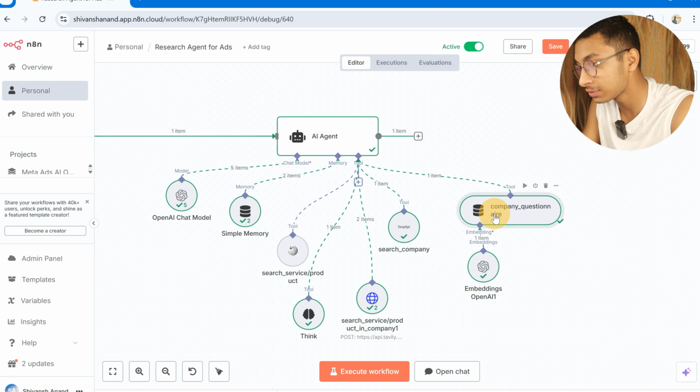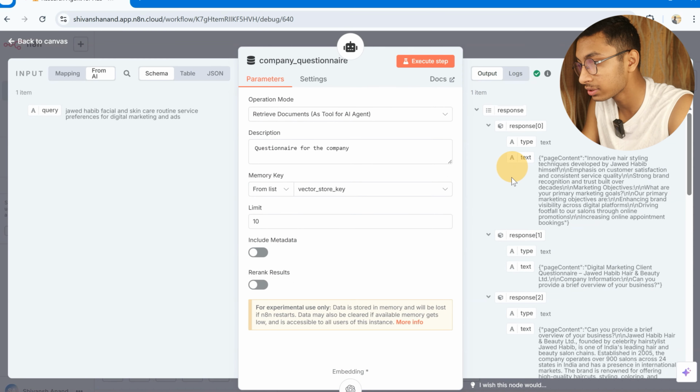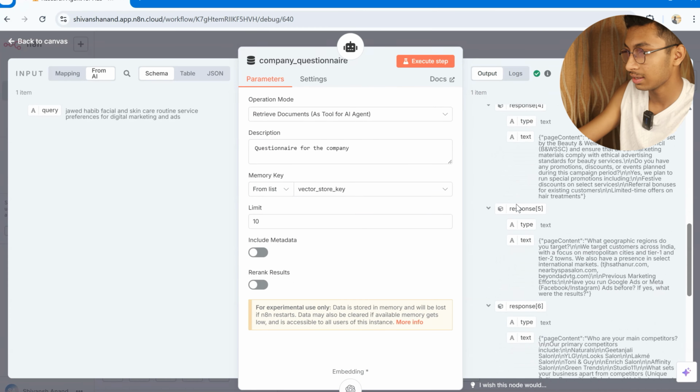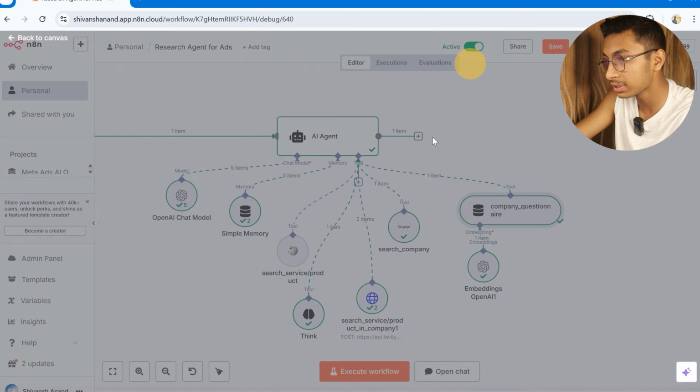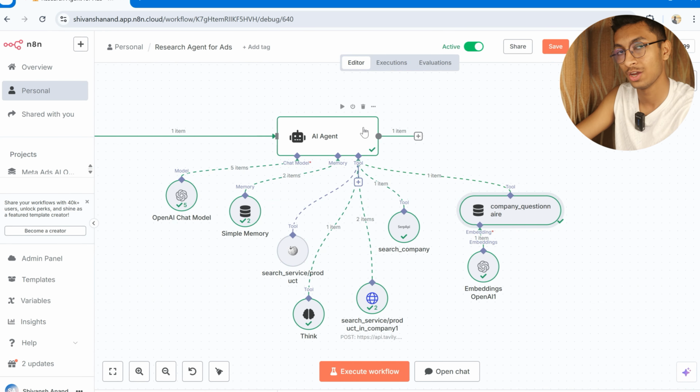When it searches from this vector data store, you can see it outputs one item, and it has several chunks of code. It has 10 chunks of code, and these chunks are being inputted to this AI agent. So it gets information from 4 different sources, right?